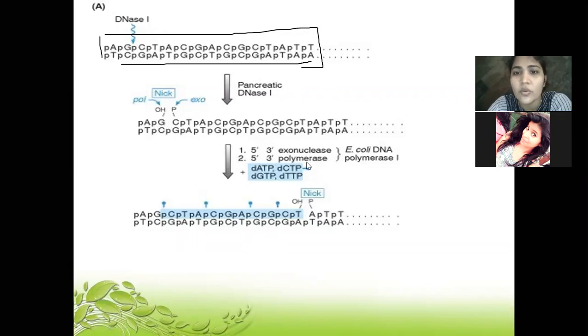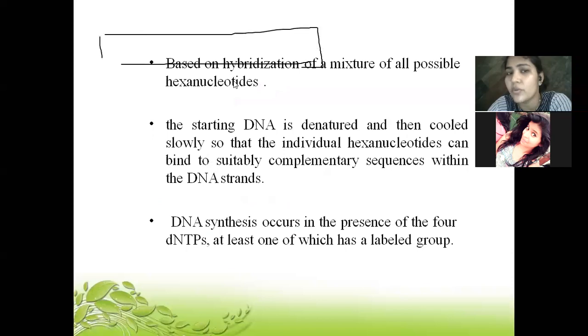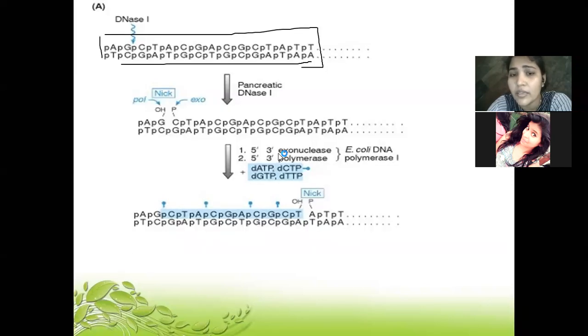The exonuclease polymerase is exonuclease plus polymerase, so polymerase will be required. The nick has already been formed over here with the help of pancreatic DNase, that is your endonuclease enzyme. With the help of the exonuclease enzyme and the polymerase enzyme, this nick will be filled up with this particular sequence, which is labeled.